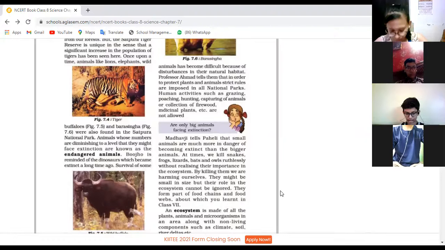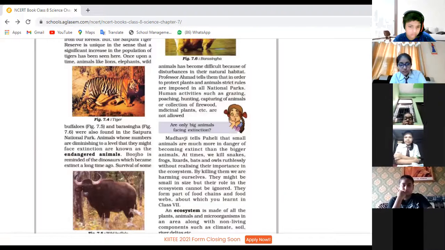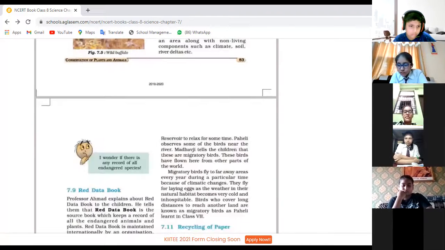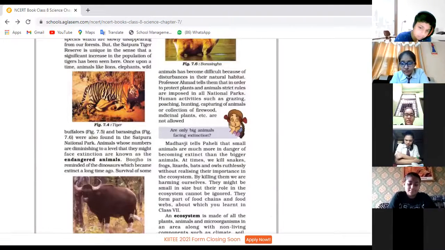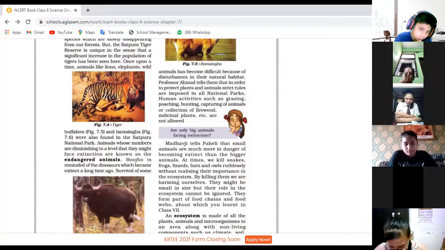Okay, Pavitra, thank you so much. So children, we have read that we should protect our animals. So what is the reason for protecting these animals? Is there any reason you can give for why we are saying that we should conserve our plants and animals? We are not talking only about the bigger animals or the smaller animals; we need to protect each one of them. So why are we talking again and again about conservation?